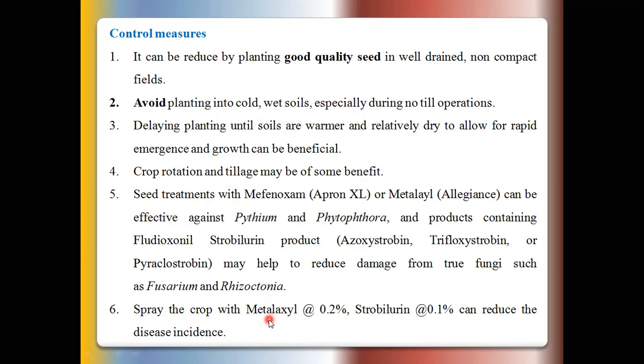the Fusarium or Rhizoctonia or Pythium and Phytophthora produce external as well as internal symptoms. Means you see the symptoms after the complete drying of the plants. Means these plants are already dried. So in this case, protective foliar spraying is not an effective method in soybean crops.